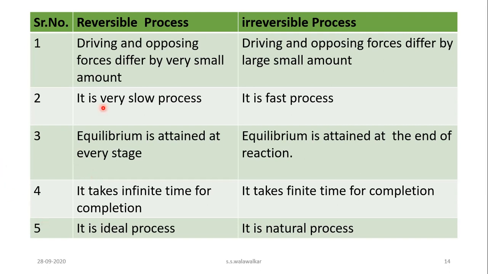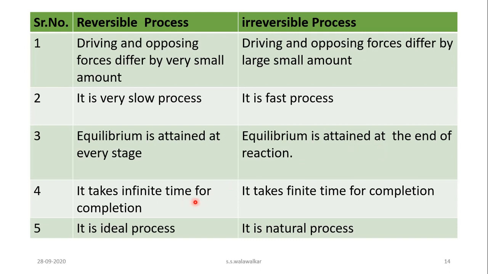In a reversible process, driving and opposing forces differ by a very small amount, whereas in an irreversible process the driving force and opposing force differ by a large amount. Therefore, the process proceeds to completion. A reversible process is a very slow process, whereas an irreversible process is a fast one. In a reversible process, mechanical equilibrium is attained at every stage, but in an irreversible process, equilibrium is attained at the end of the reaction.